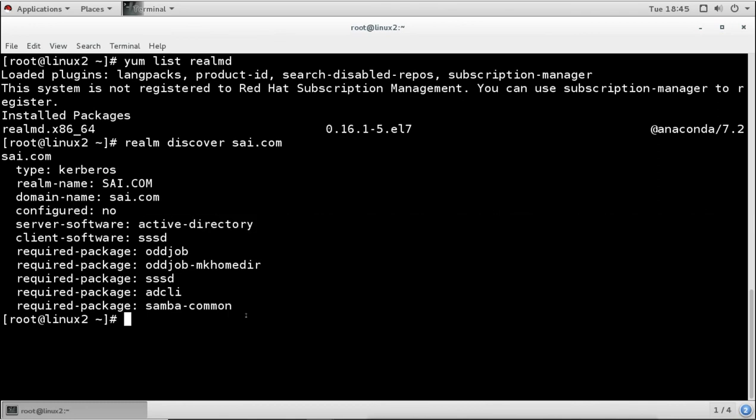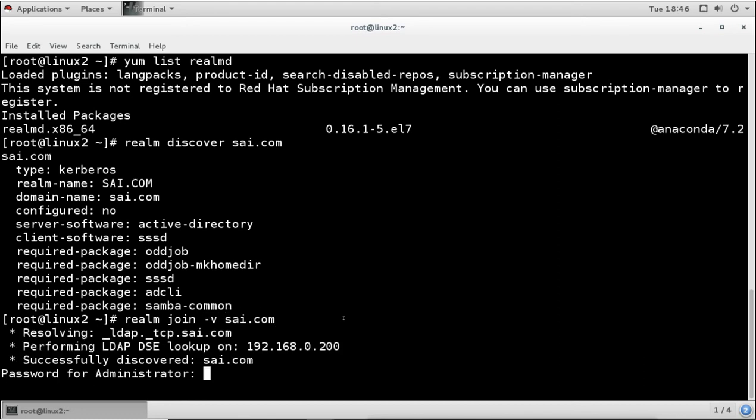Now I want to join the domain. So what I will do, I will use the command realm join, and then the domain name. Now it is asking the password for the administrator of the domain. So I will give the password of the administrator.